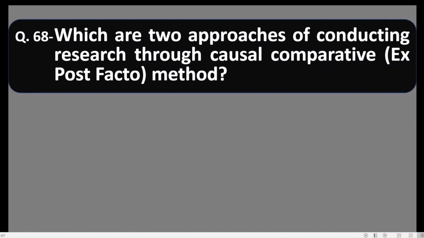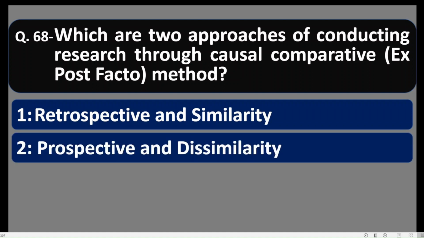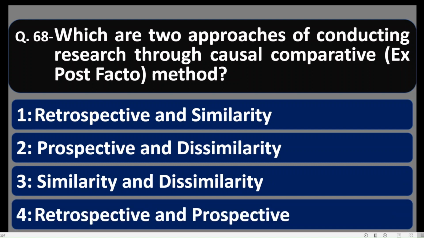68. Which are two approaches of conducting research through causal comparative? Ex post facto method is also known as causal comparative, and two approaches are there to apply this method. Which are those two? Let us see. Number 1, retrospective and similarity. Number 2, prospective and dissimilarity. Number 3, similarity and dissimilarity. Number 4, retrospective and prospective. So the correct answer for this is option number 4. Retrospective and prospective are two approaches for conducting research by applying ex post facto design or causal comparative research method. So option 4 is correct.